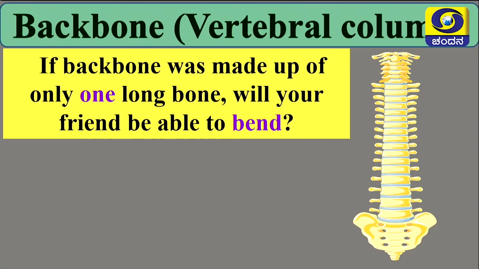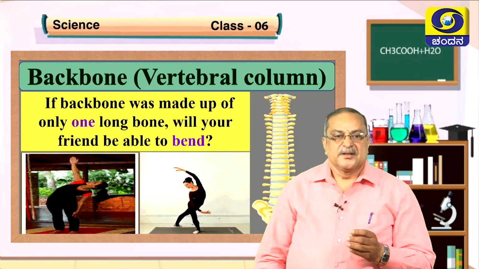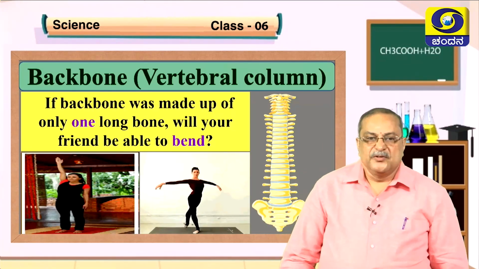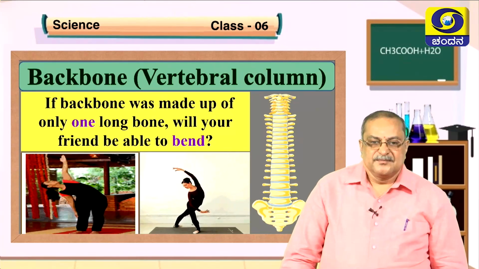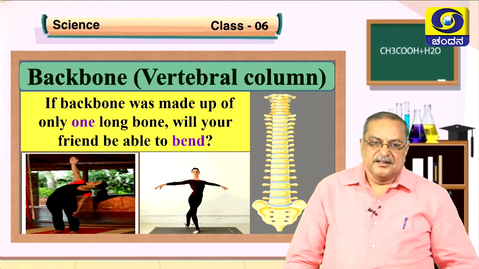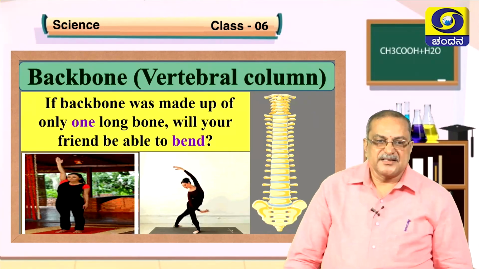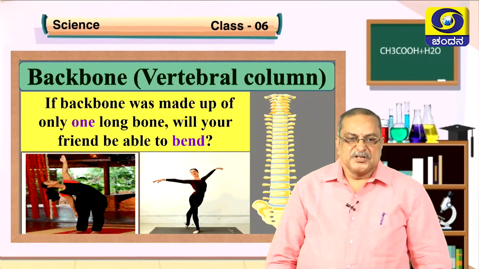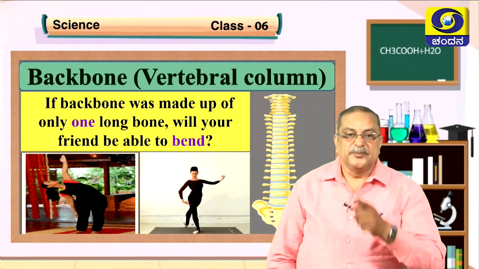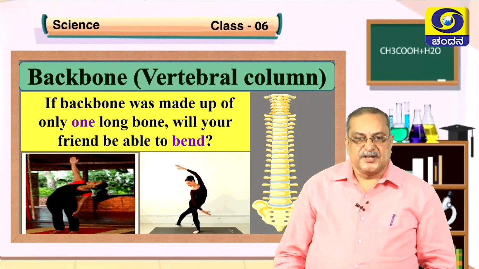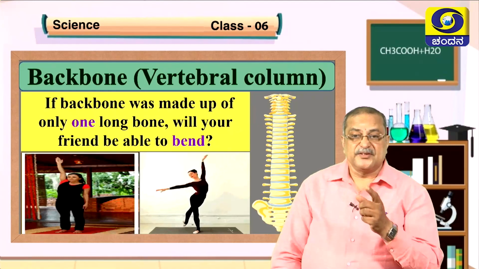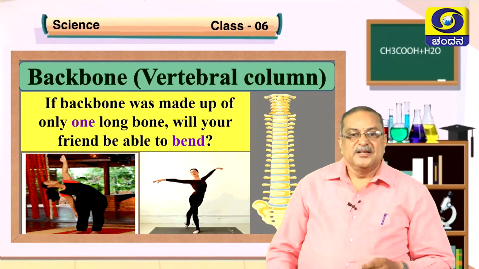If the backbone was made up of only one long bone, would your friend be able to bend? It is not possible, no? You already understood that. See how this backbone allows us to do these works. That lady is bending this side and that side, and he is also doing some exercises. She is bending. This vertebral column allows these functions, and also it protects one of the important organs in our body. Let us see what that is.